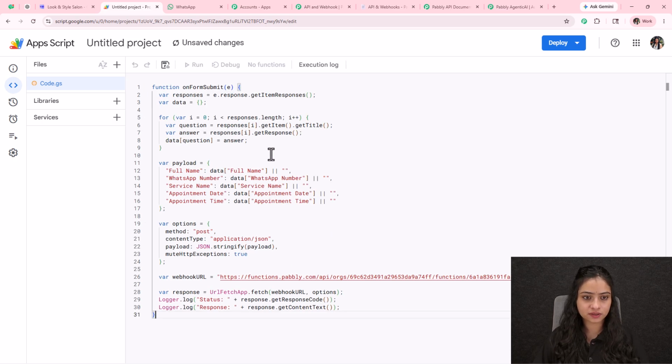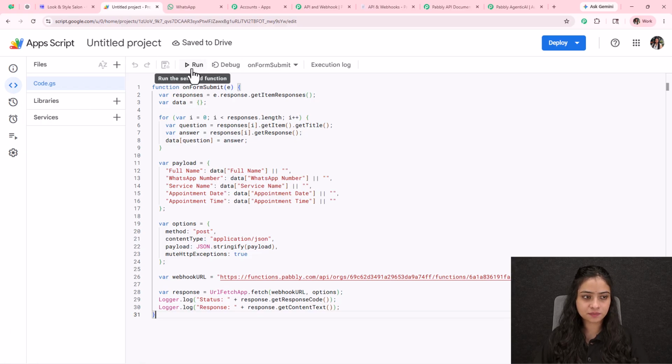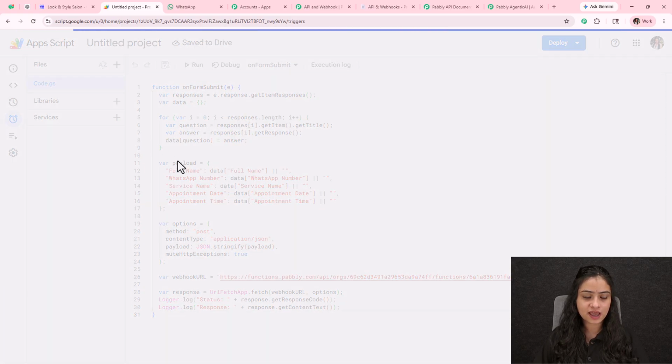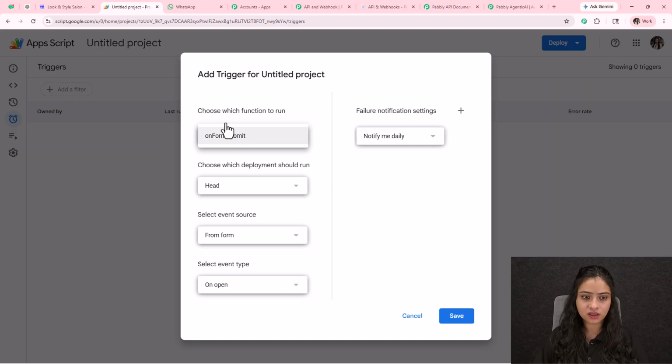Okay. Now let's save this script. After saving the script, we have to go towards triggers and we have to select a trigger over here. So let's click on this add trigger button. Choose which function to run. So I want this function on form submit. Whenever the form is submitted, the trigger should run.